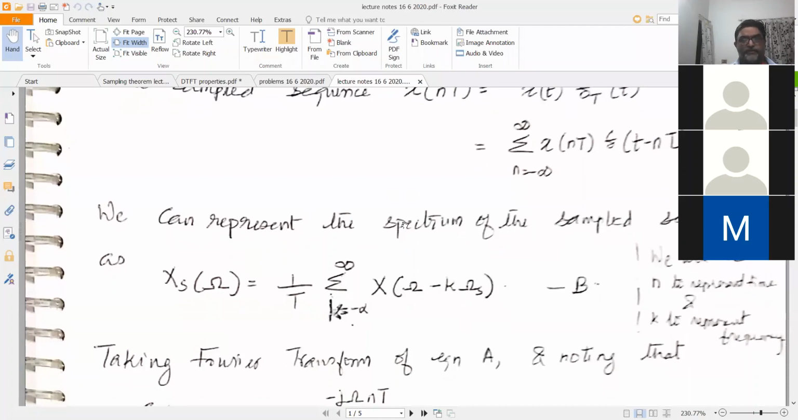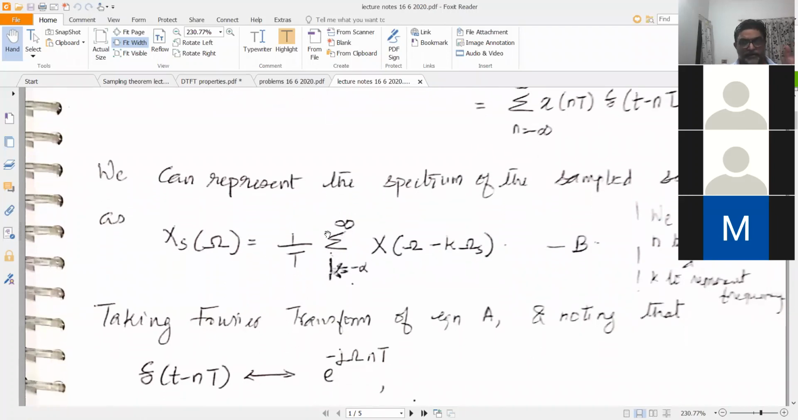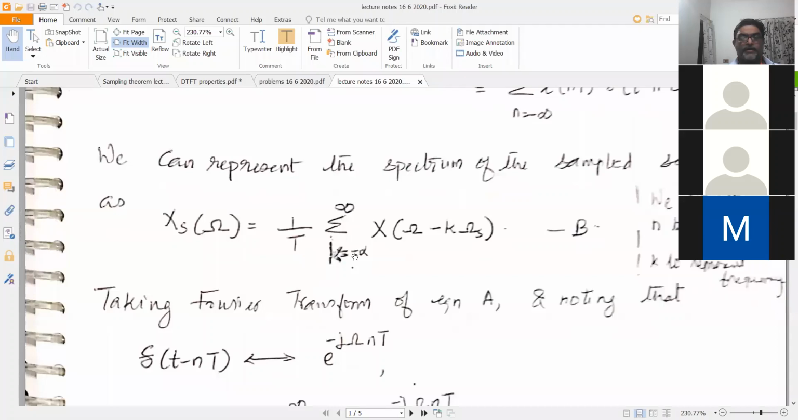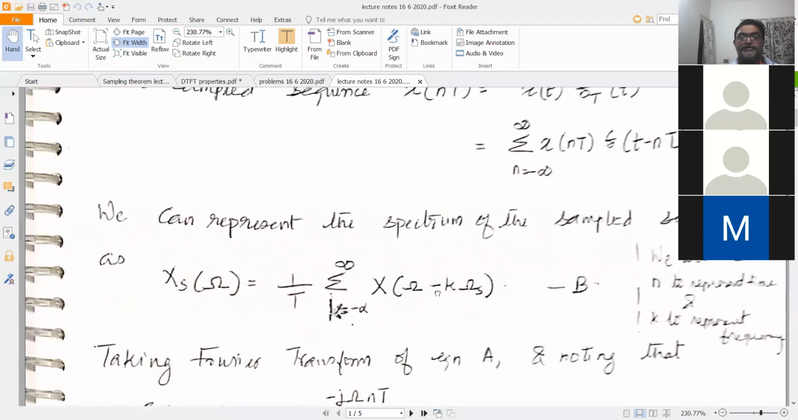We have seen that if you sample a low pass baseband signal, the spectra is periodically repeated. So Xs of omega represents the frequency domain representation of my sampled sequence, and X of omega is the band limited low pass signal. Xs of omega is given by this expression: 1 by T sigma over k equal to minus infinity to plus infinity X of omega minus k omega s.